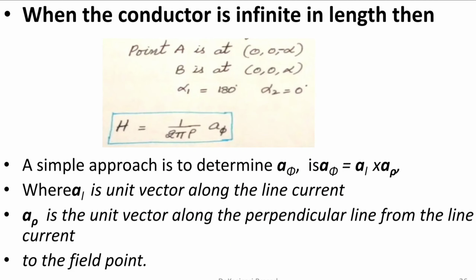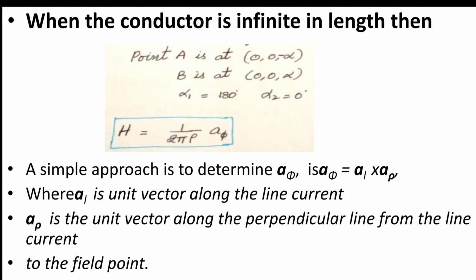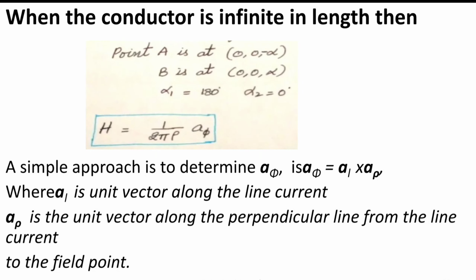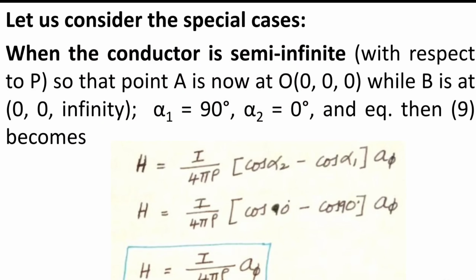And when the conductor is infinite in length, then point A is at 0, 0, minus infinity, point B is at 0, 0, plus infinity, alpha 1 is equal to 180 degrees and alpha 2 is equal to 0 degrees. Then h is equal to 1 divided by 2 pi rho into a phi. So likewise we have calculated two special cases in order to determine the magnetic field of a conductor.